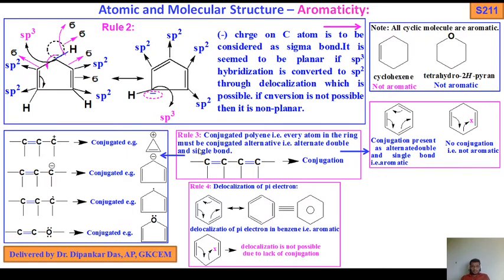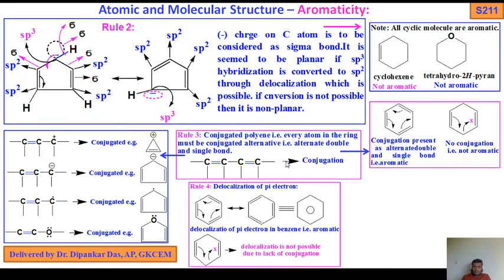So rule 3, conjugated polyene, that is, every atom in the ring must be conjugated: alternate double bond, single bond, double bond, single bond, double bond, single bond. So there is a conjugation.